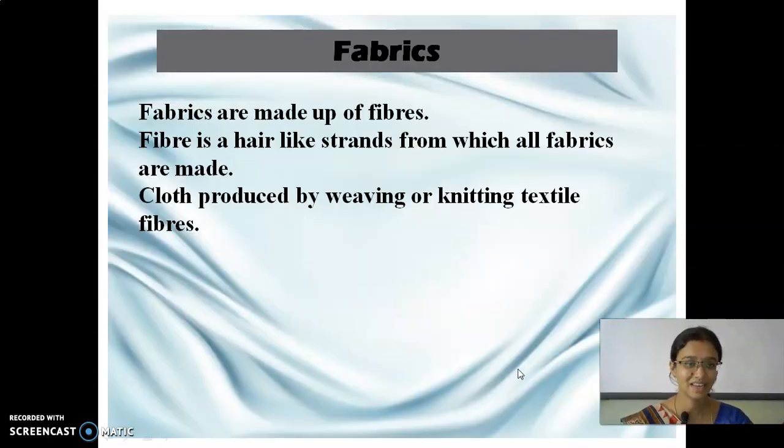And what is the next thing? Fabrics. Fabrics are made up of fibers. Yes or no? Fabrics are made up of fibers, and the fiber is a hair-like strand. We have already seen, right? Fiber is a hair-like structure. So cloths are produced by weaving or knitting.